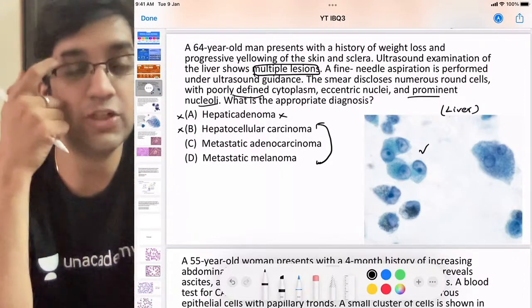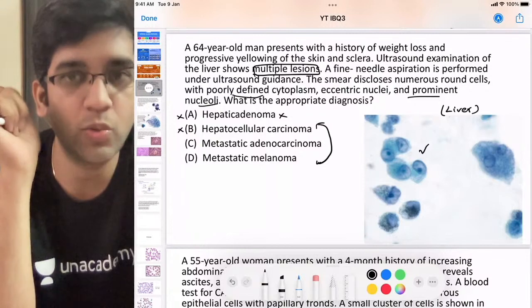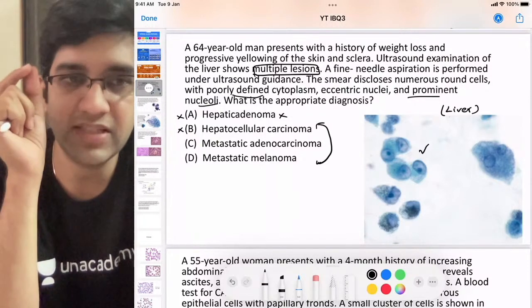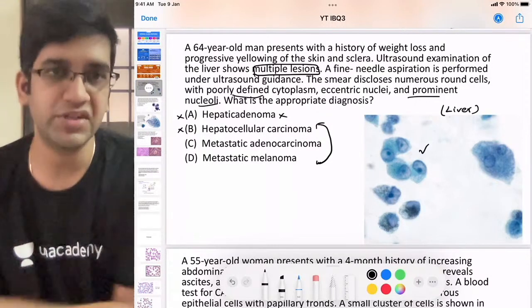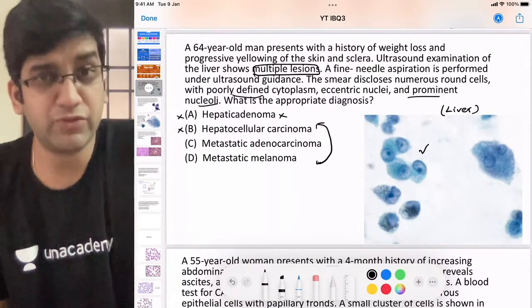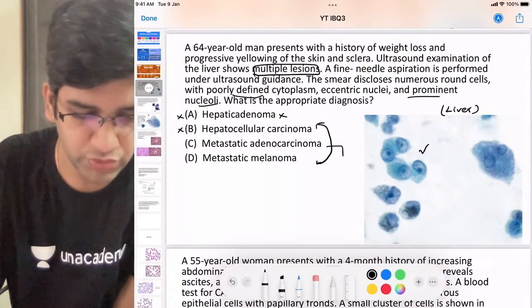I have option C and option D, both are metastasis. So what do I choose with them? Option C is metastatic adenocarcinoma. See, if I have to have an adenocarcinoma, and Amrish went for option C. So if you have to have an adenocarcinoma, what do you see in microscopy?